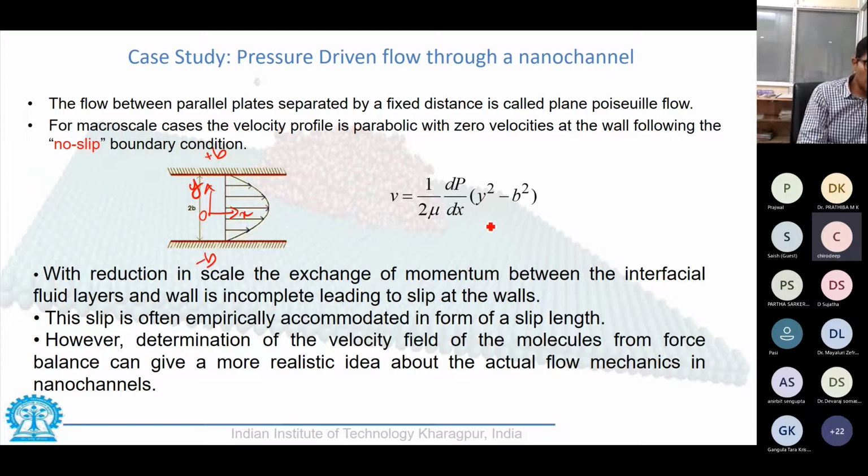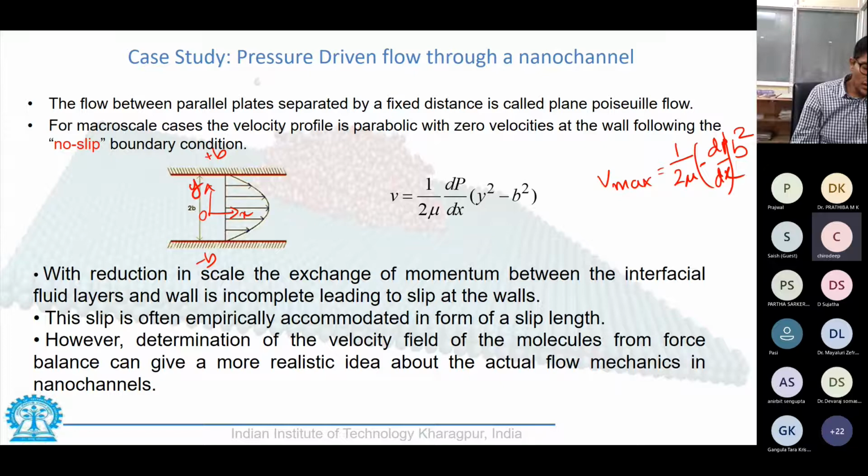At plus or minus b my velocity would be 0, and it is maximum when y is 0. Sorry, there is another term. Usually dp dx is negative, so it carries a negative sign, and that gives us the maximum velocity.